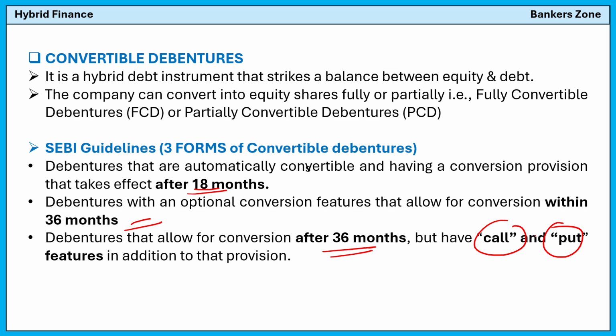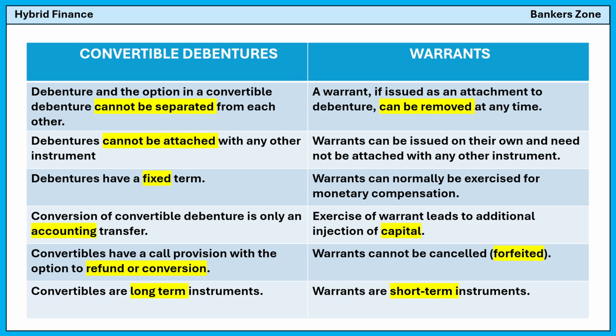So these are the 3 forms for conversion. Remember those 3 forms: after 18 months, within 36 months, and after 36 months with the call and put option. That's why I have highlighted them. You should at least remember the highlighted words, as they can be important from an exam point of view. In the form of MCQ they can ask you. That is called the convertible debenture forms.